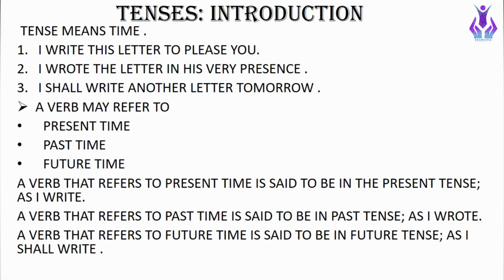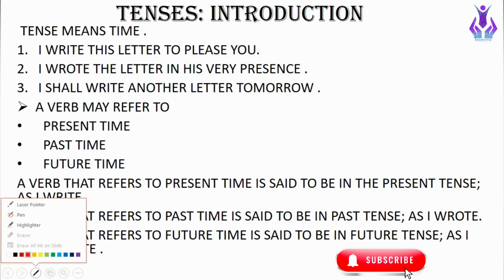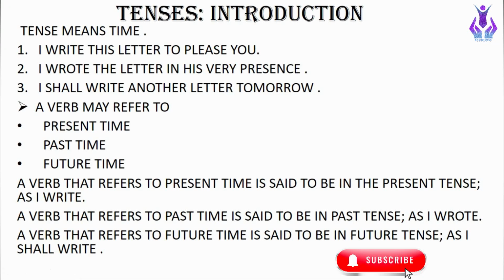So tenses. The word tense means time. Tenses are somewhat related to time, like when the tense of a verb shows us the time of the action or event, like at what time that verb is taking place. So that is called tense.